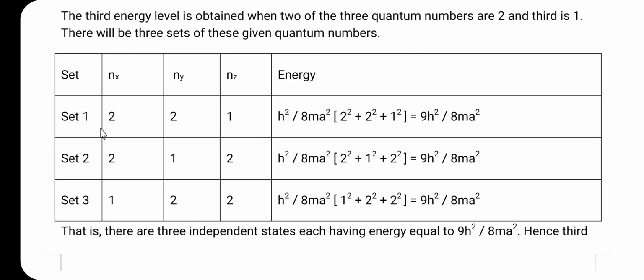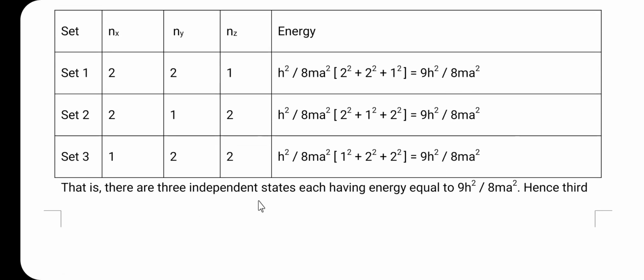Let us consider the second set, that is 2 1 2. Again here it is equal to 9 h square divided by 8 m square, and the third set, that is 1 2 2, and here the expression for the energy is 9 h square divided by 8 m square. These three values are the same. So, here there are three independent states, each having the energy equal to 9 h square divided by 8 m square.